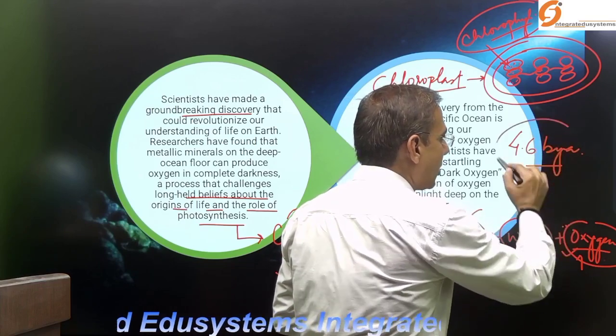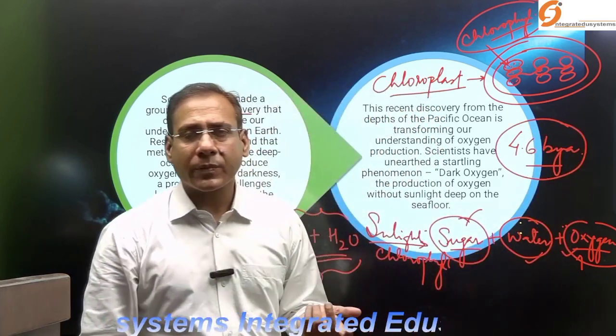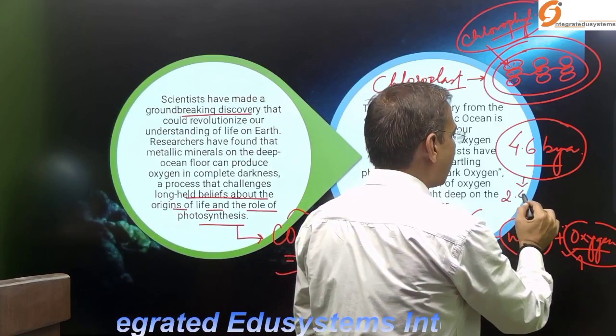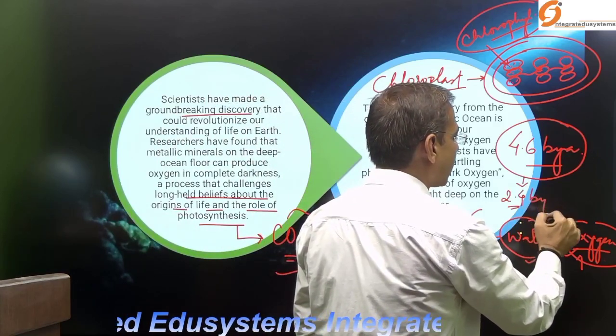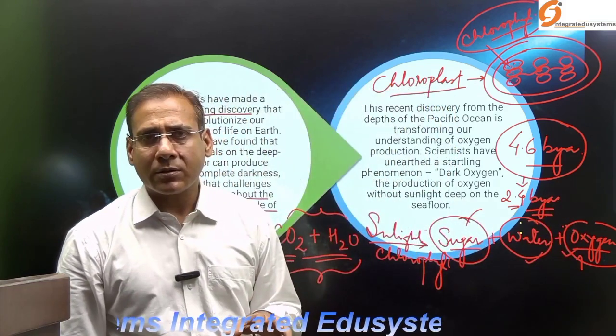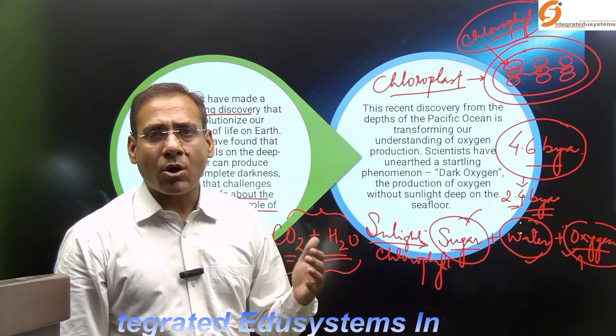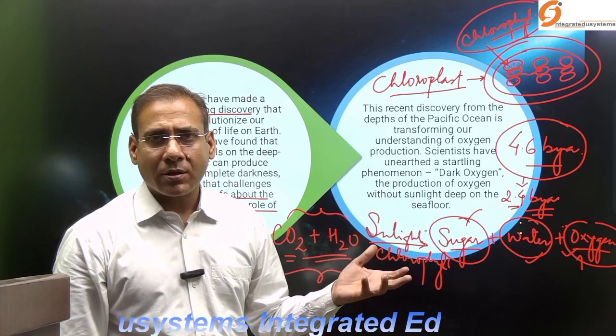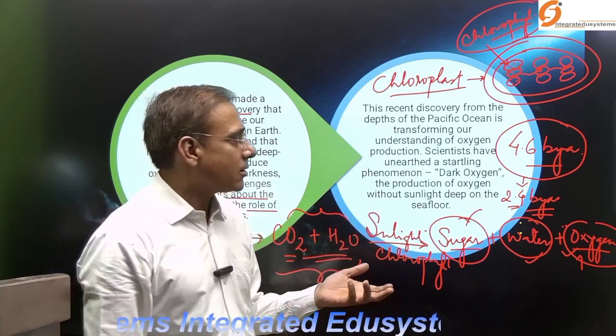But the long held belief is that almost around 2.4 to 2.6 billion years before present, there was a phenomenon known as the Great Oxygenation process, or era.